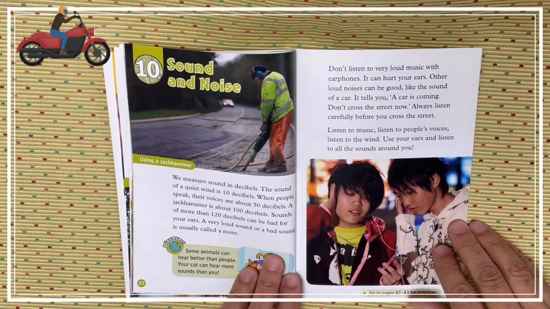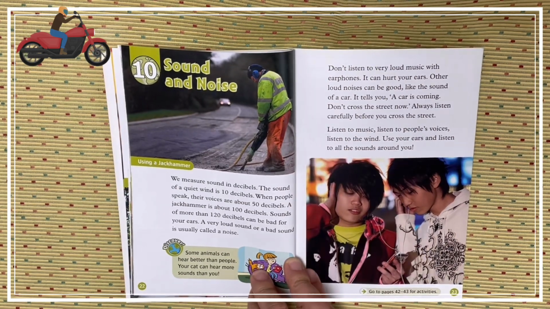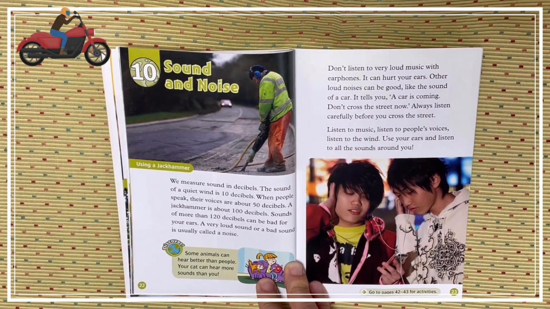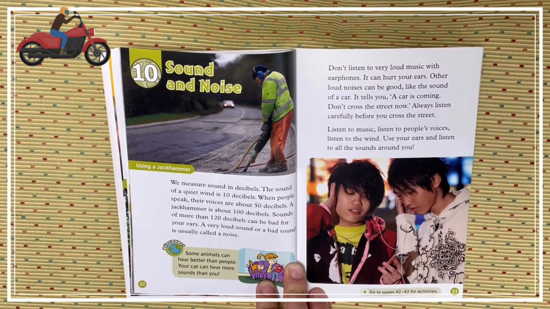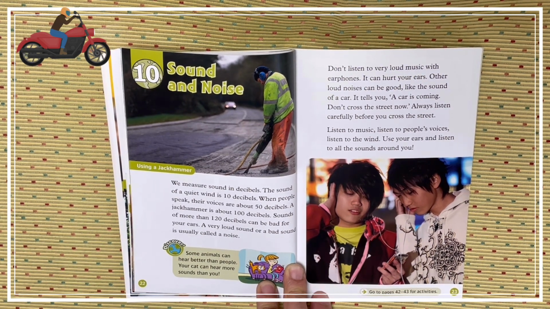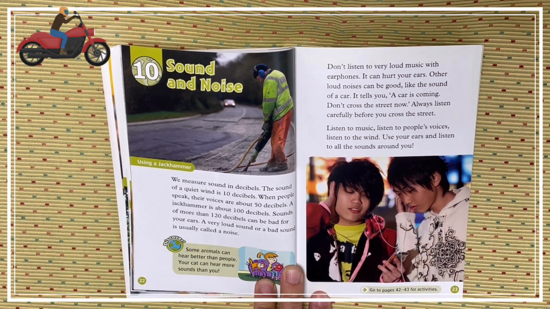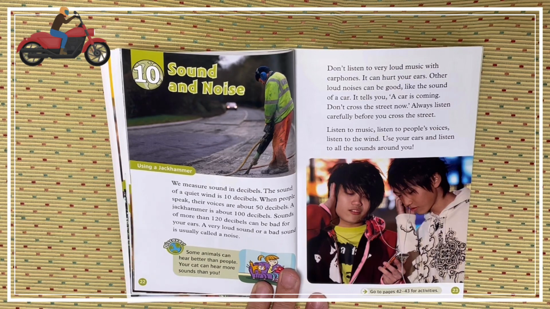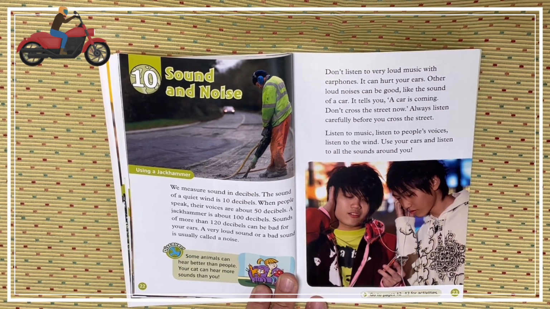Chapter 10: Sound and Noise. We measure sound in decibels. The sound of a quiet wind is 10 decibels. When people speak, their voice is about 50 decibels. A jackhammer is about 100 decibels. A sound of more than 120 decibels can be bad for your ear. A very loud sound or a bad sound is usually called noise.